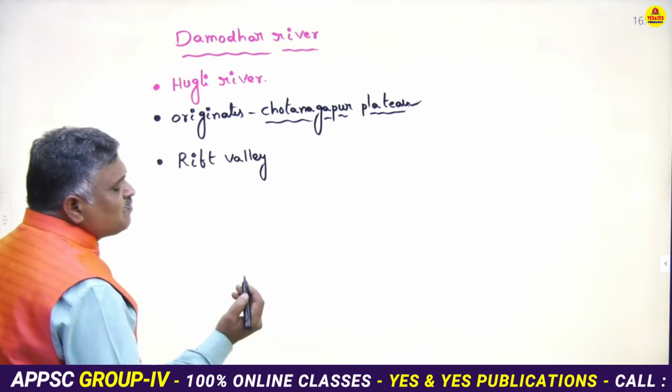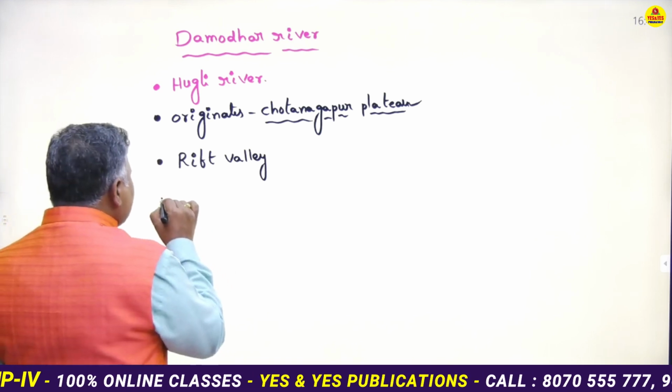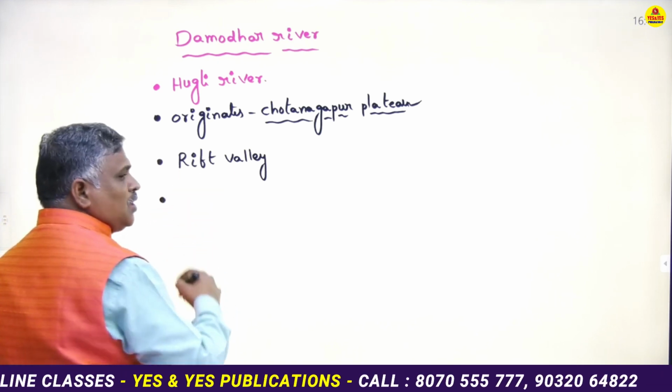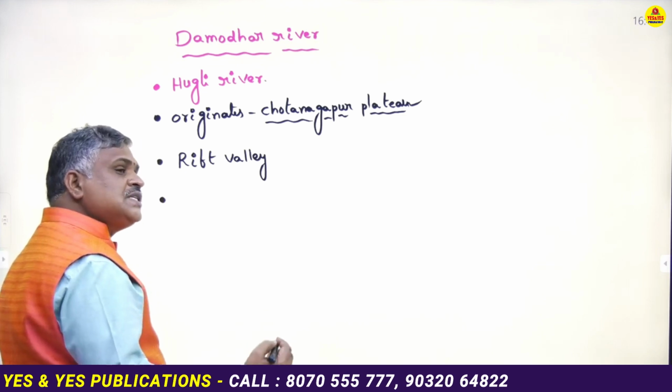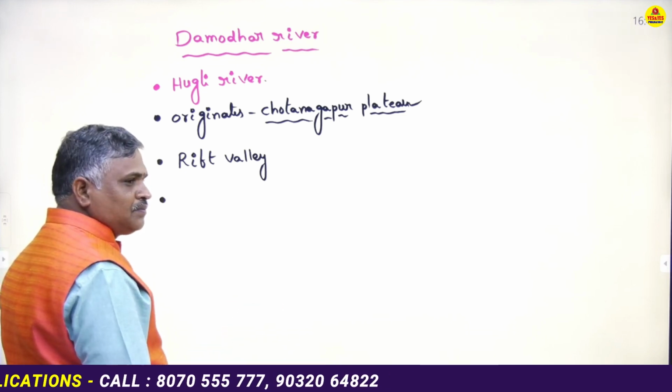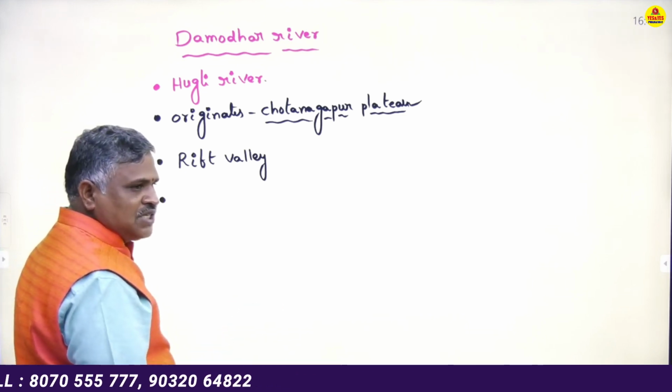Tremendous floods were generally caused by the Damodar river. The tremendous floods occurred by the Damodar river before 1948.